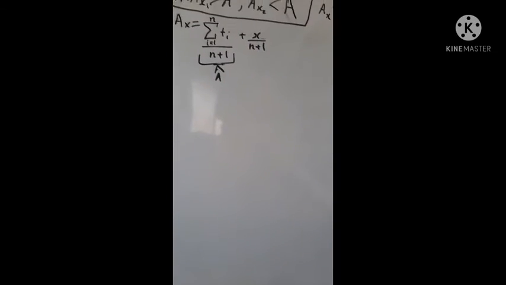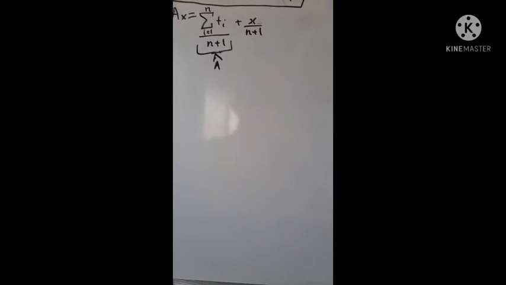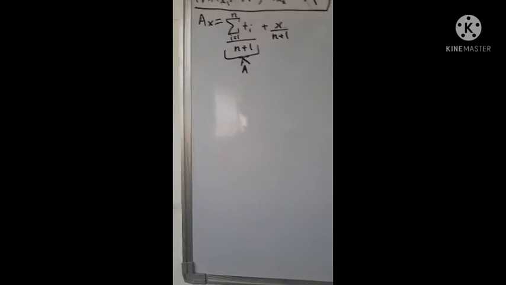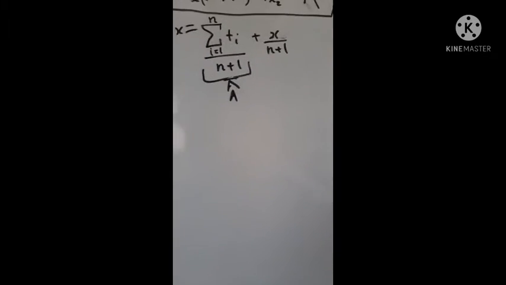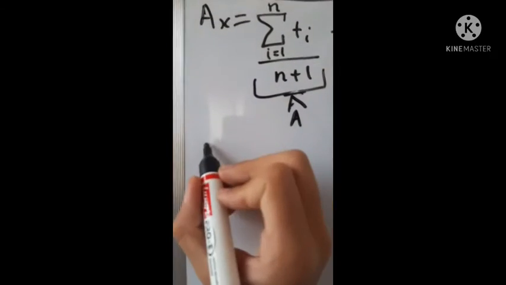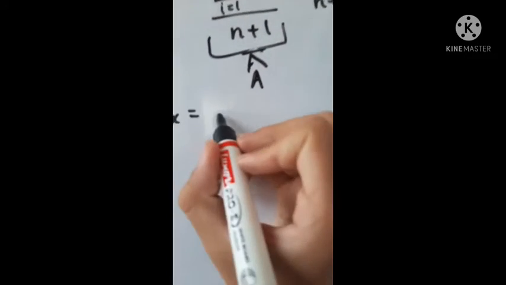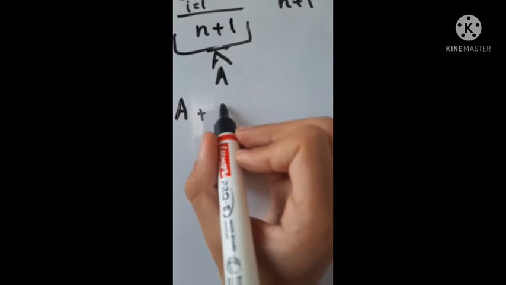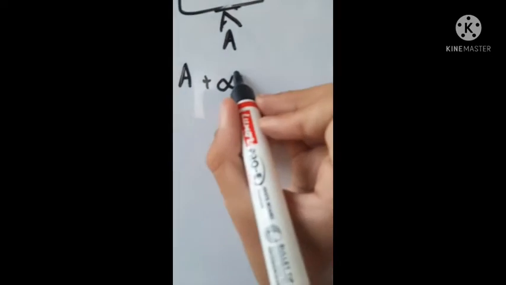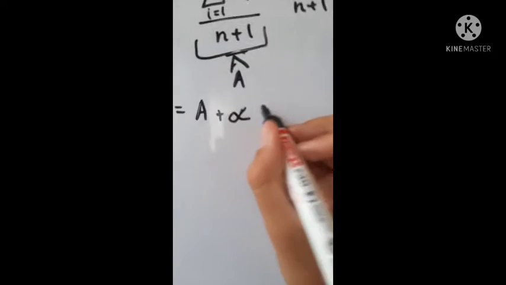That's a good relation. So we've added a to the equation. Now this is easy enough. Ax equals a plus some arbitrary constant, alpha. Yes, it is a constant.